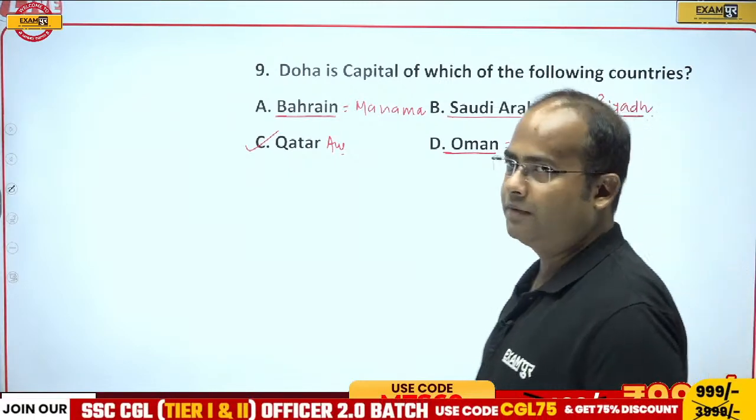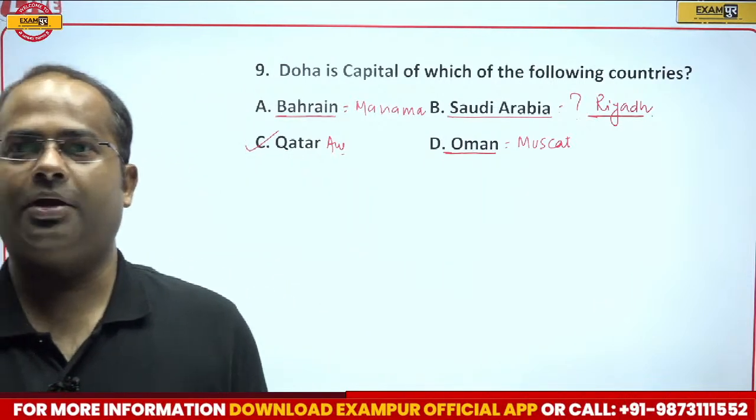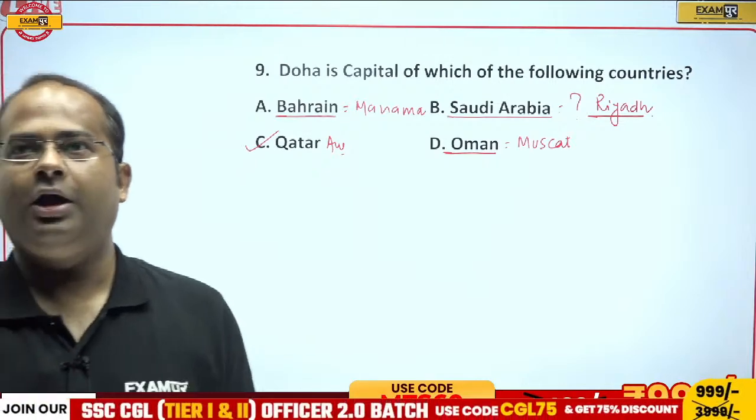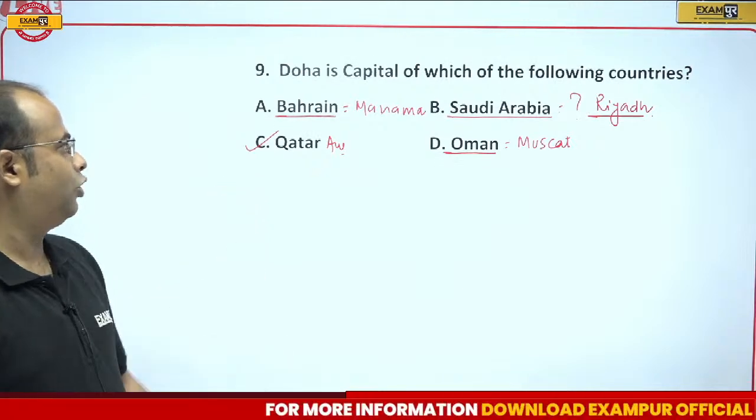So Saudi Arabia's capital is Riyadh. Bahrain, the capital is Manama. Qatar, it is Doha, and Oman, that is Muscat. Therefore, the correct answer will be option C, guys.